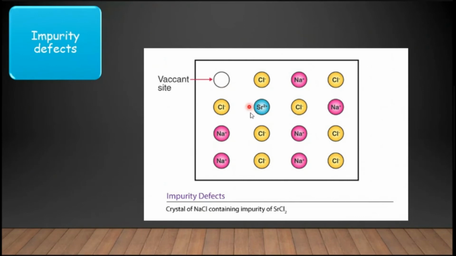So each strontium ion replaces 2 sodium ions. It has replaced 2 sodium ions from their lattice sites, and the charge of strontium is 2+. So it occupies one of the lattice sites, due to which an impurity atom can be seen in the lattice. That's why it is called impurity defect. Here strontium 2+ is the impurity atom. The rest, Na+ and Cl-, are the normal ions.